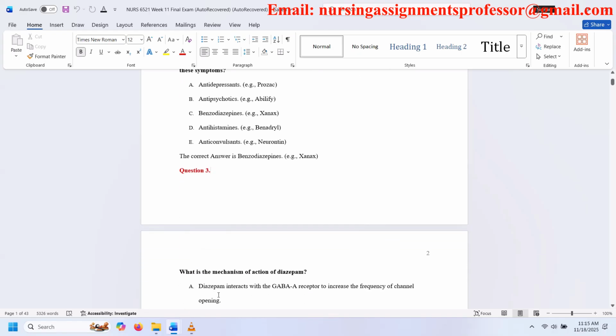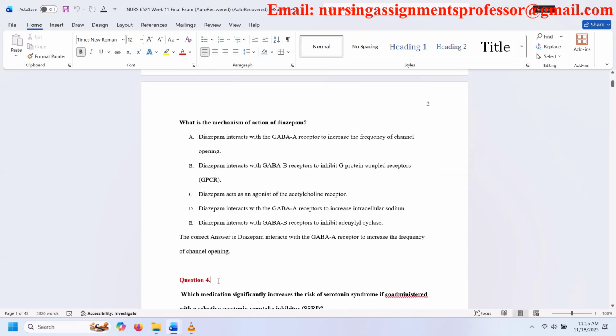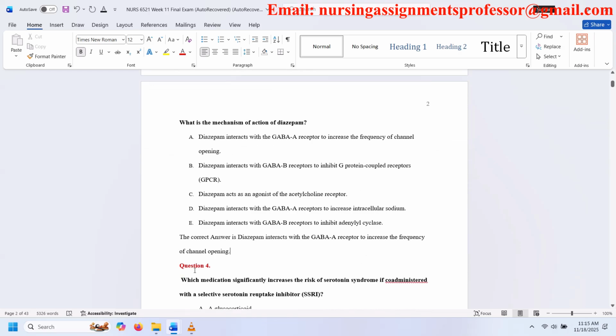Question 3. What is the mechanism of action of diazepam? A. Diazepam interacts with the GABA A receptor to increase the frequency of channel opening. B. Diazepam interacts with GABA B receptors to inhibit G protein-coupled receptors. C. Diazepam acts as an agonist of the acetylcholine receptor. D. Diazepam interacts with the GABA A receptors to increase intracellular sodium. E. Diazepam interacts with GABA B receptors to inhibit adenylyl cyclase. The correct answer is diazepam interacts with the GABA A receptor to increase the frequency of channel opening.